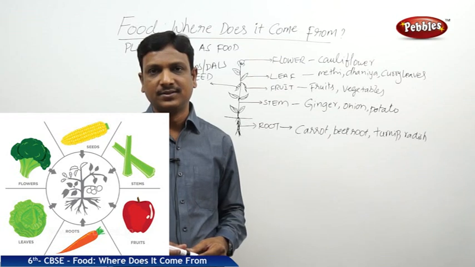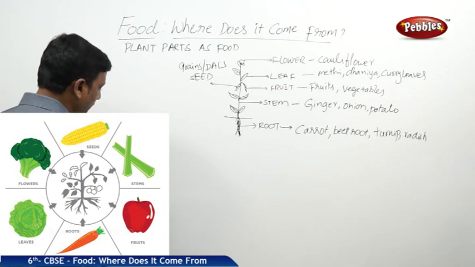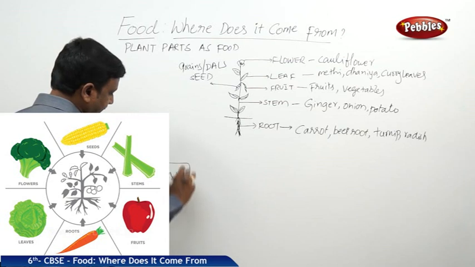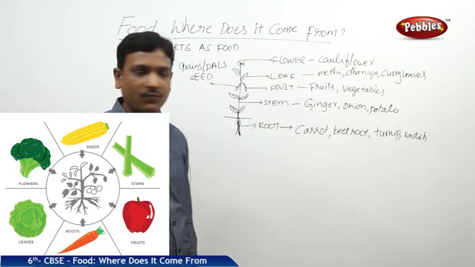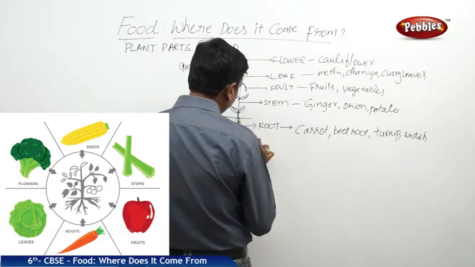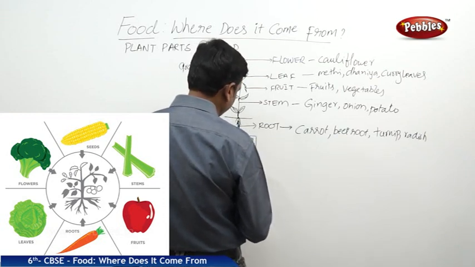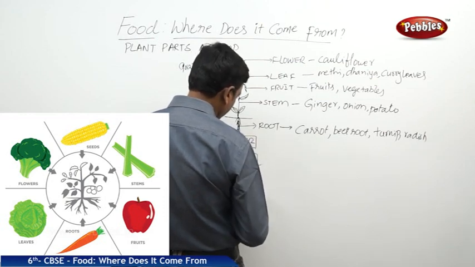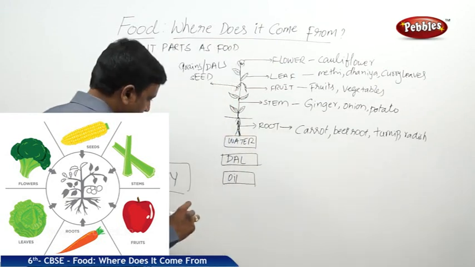Right. So to make a food item, say for example, I am showing you here dal fry. This is a food item. So we know that to make a food item, you need to have ingredients. So what are the ingredients here? Water, dal, oil, what else do you need to have?